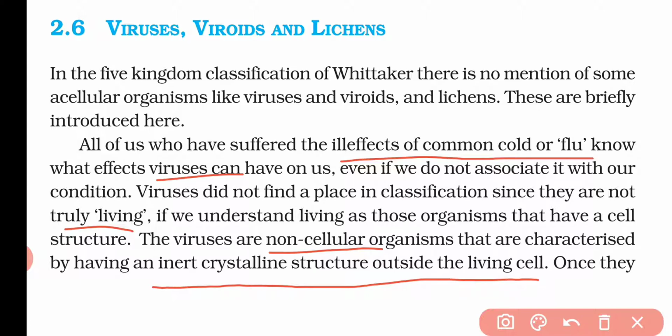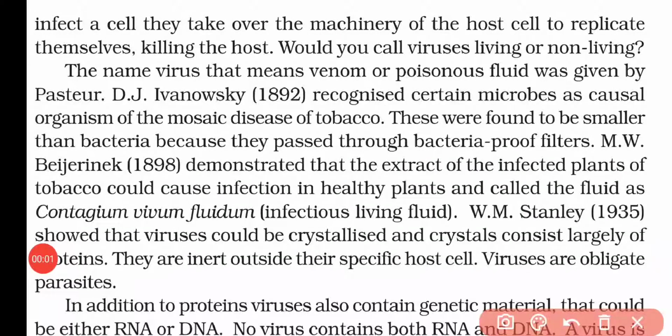Now just because the virus does not have a proper cell structure, if the virus enters inside a cell, it will first take over the machinery of the host, and then it will start replicating itself, and after that it will kill the host. So first it will enter the host, it will take over or hack the machinery of the host, then it will start replicating, and then it will kill the host.